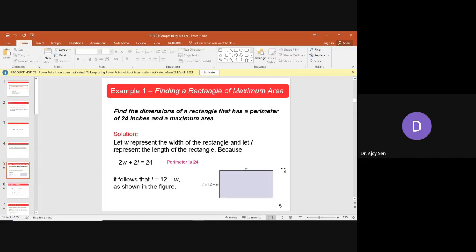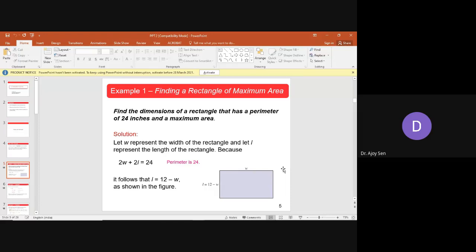I think the screen is visible to all. The problem is: find the dimensions of a rectangle that has a perimeter of 24 inches and a maximum area. That means you have to find the dimensions of a rectangle whose perimeter is given, and that perimeter is 24 inches. But the crucial point is that it has maximum area.